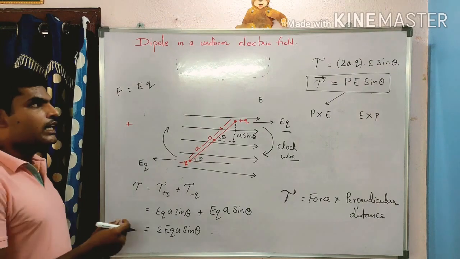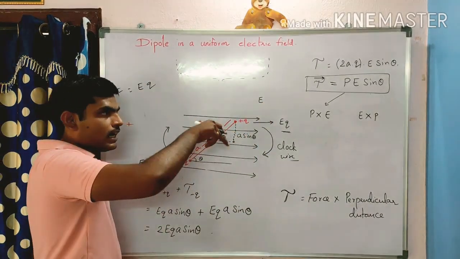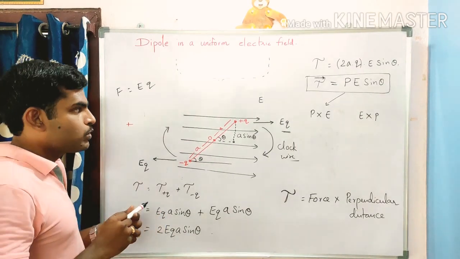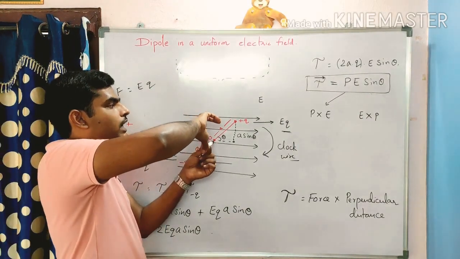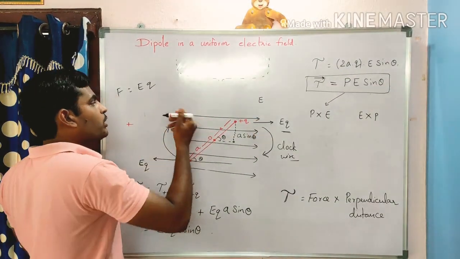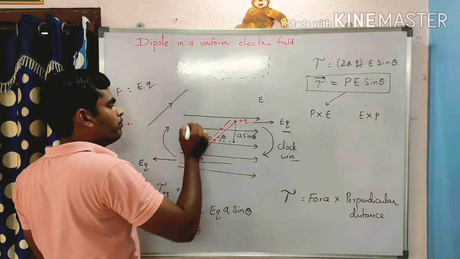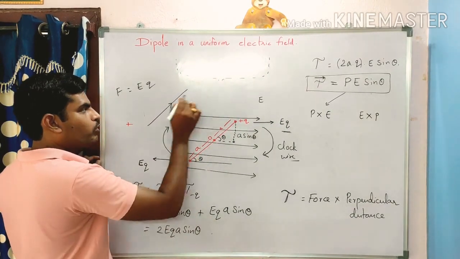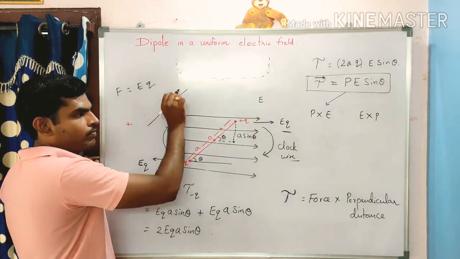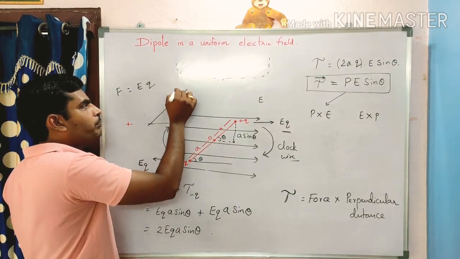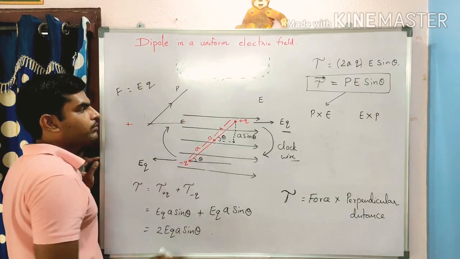So the torque is in the clockwise direction, and according to the screw principle, P is in this direction: the dipole moment, from negative to positive. This is the P direction, and this is the electric field direction, E.